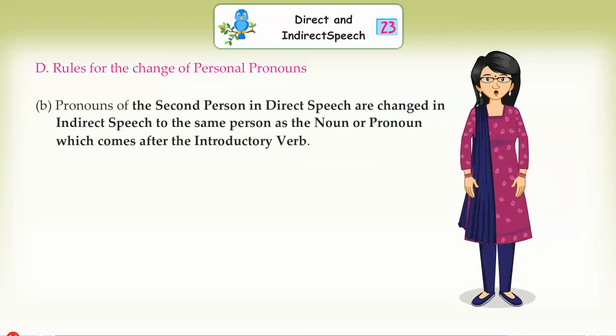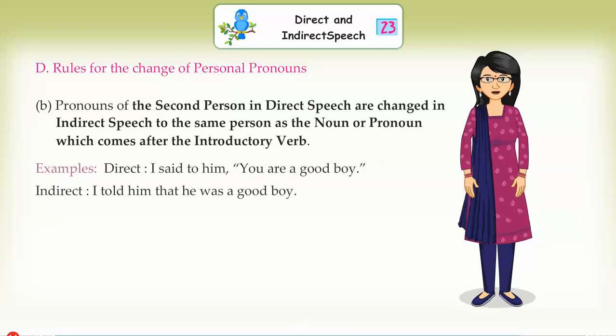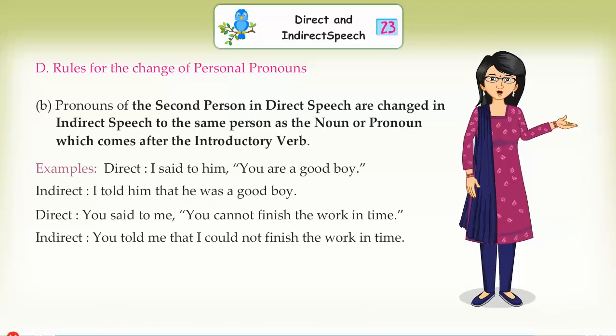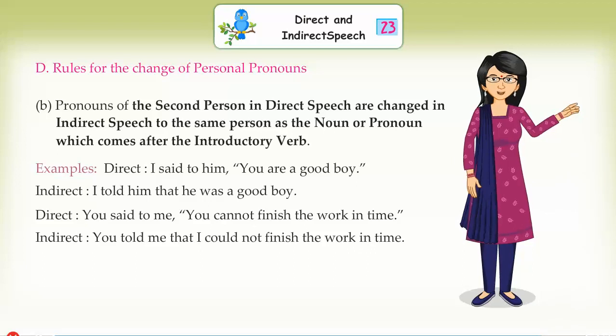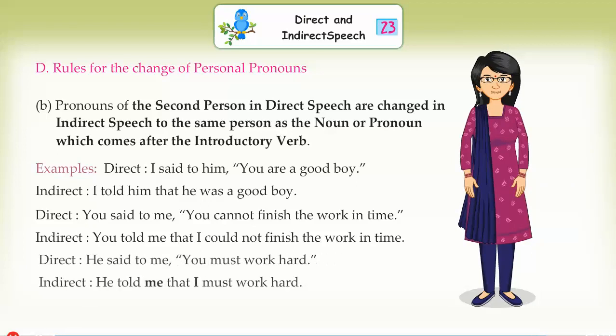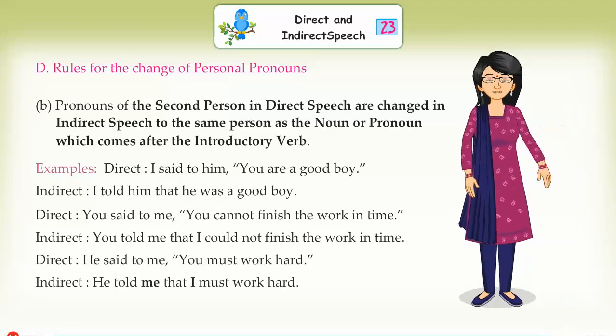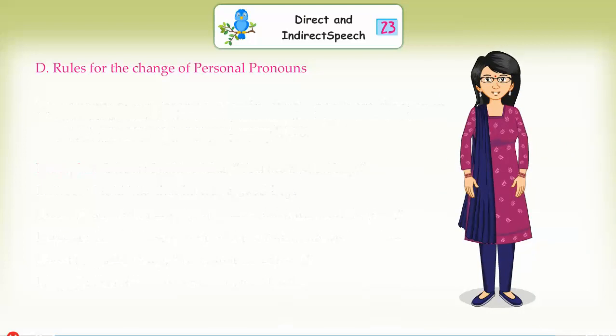Pronouns of the second person in direct speech are changed in indirect speech to the same person as the noun or pronoun which comes after the introductory verb. Example: Direct: I said to him, "You are a good boy." Indirect: I told him that he was a good boy. Direct: You said to me, "You cannot finish the work in time." Indirect: You told me that I could not finish the work in time. Direct: He said to me, "You must work hard." Indirect: He told me that I must work hard.